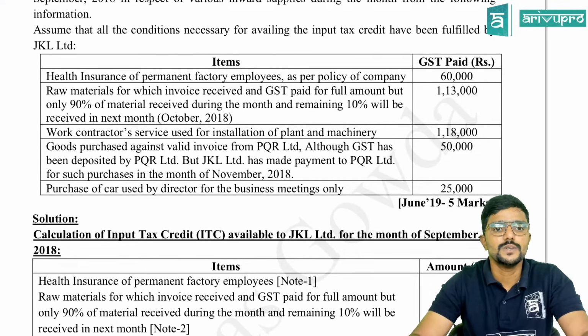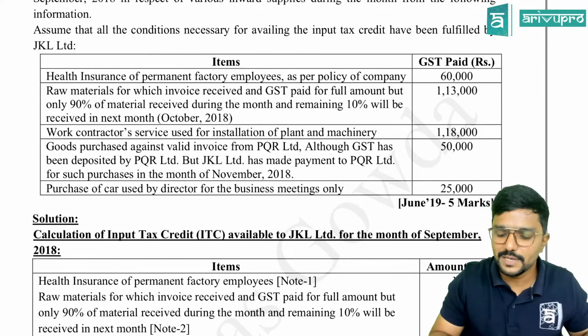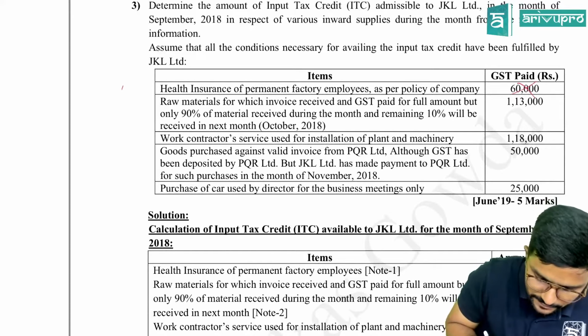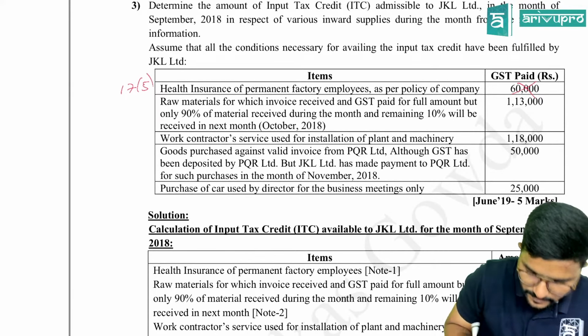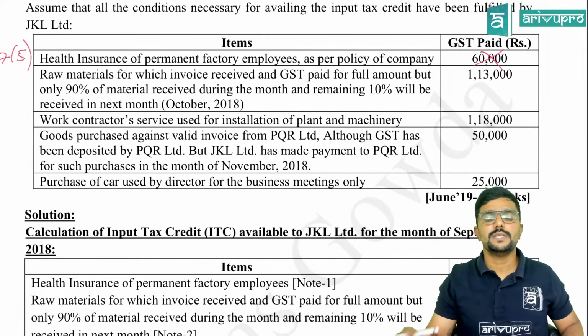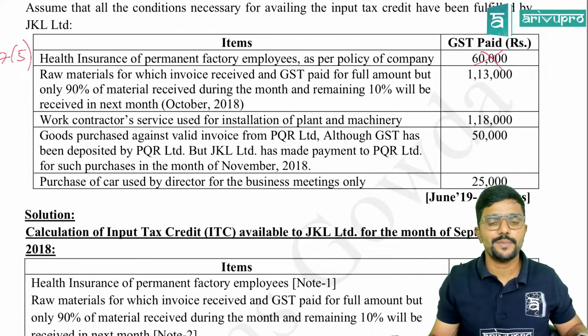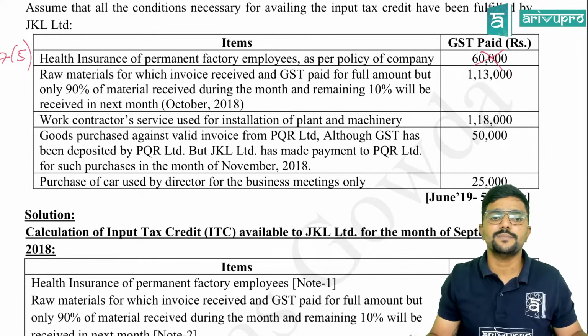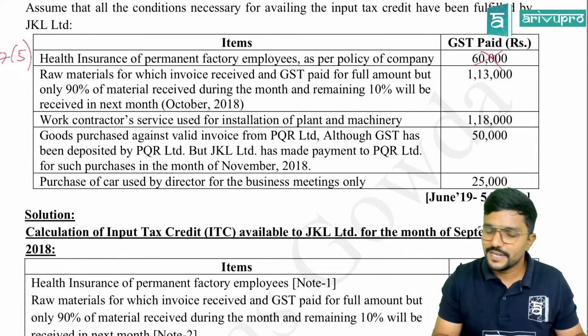So what are those? One by one items, inward supplies. Health insurance of permanent factory employees as per the policy of the company. Is credit available, guys? No, sir. Credit is not available. 17.5, it is blocked. Okay. Next. Raw materials for which invoice received and GST paid for full amount, but only 90% of the material is received during the month and remaining 10% will be received in the next month. So can you claim the credit?